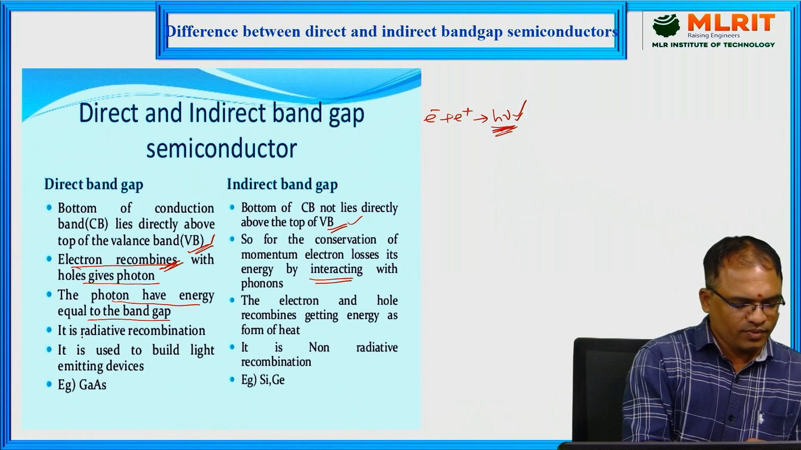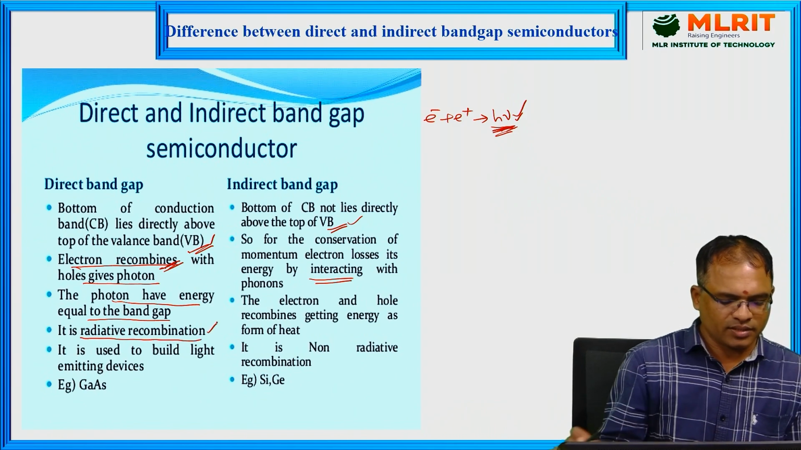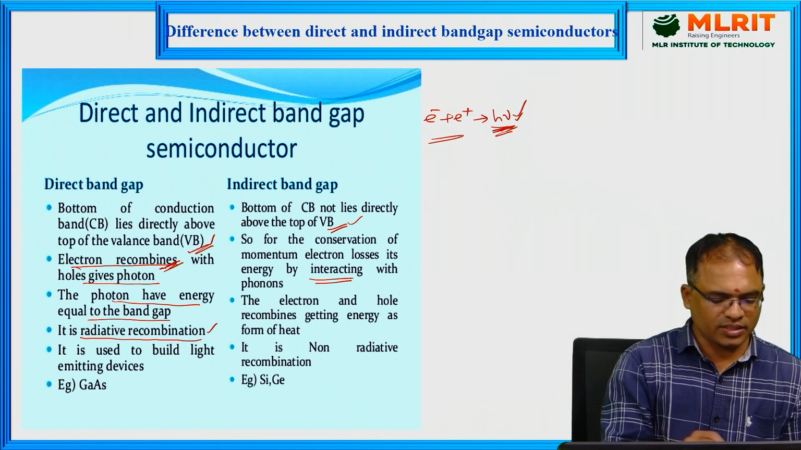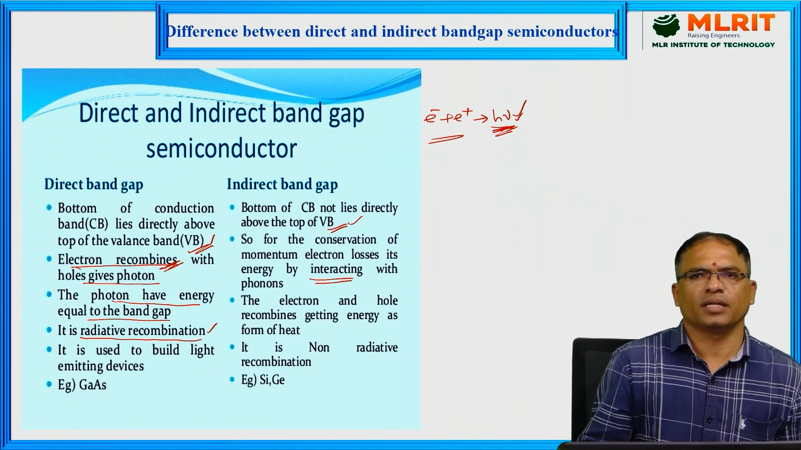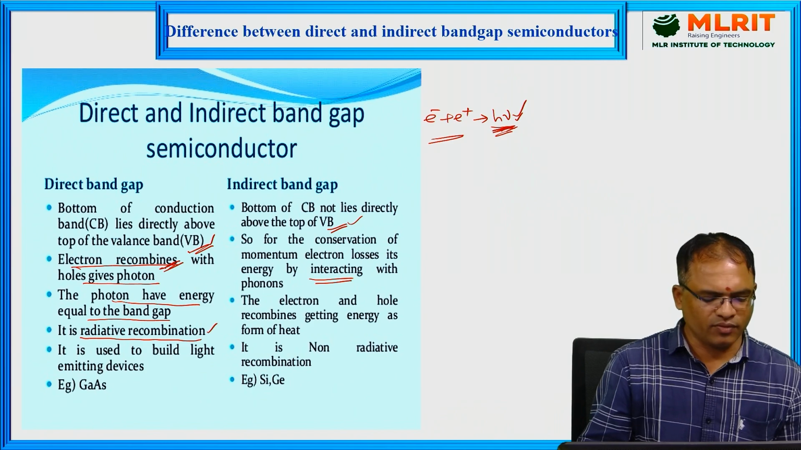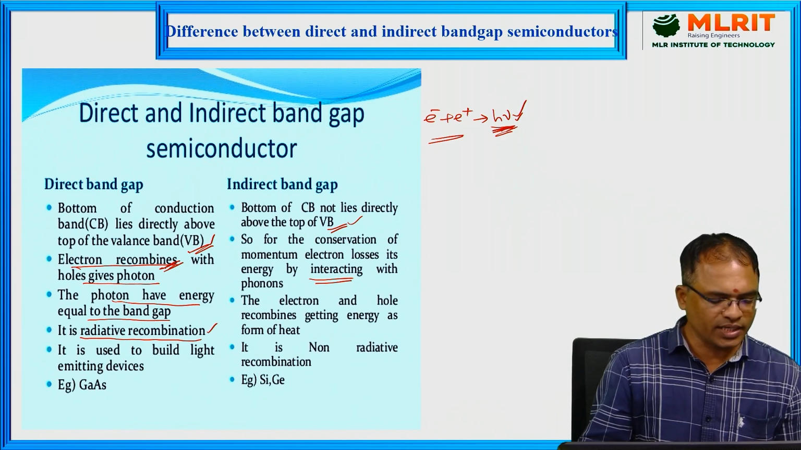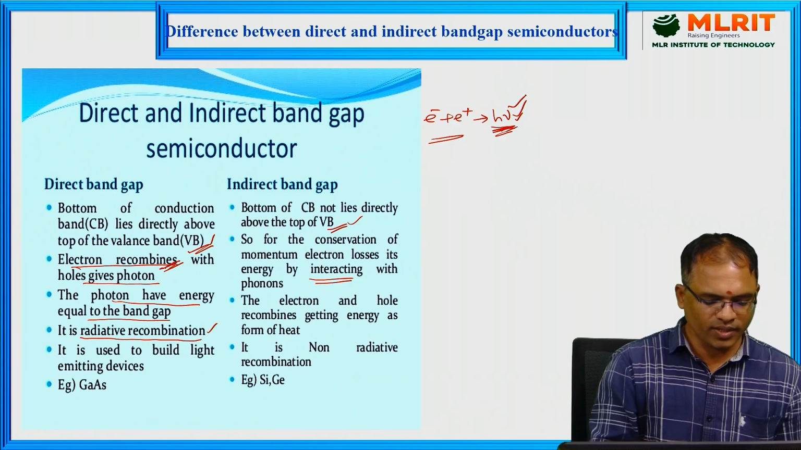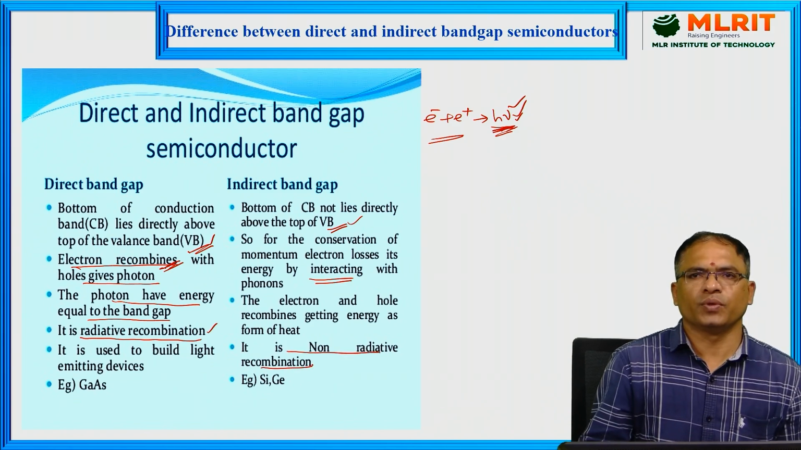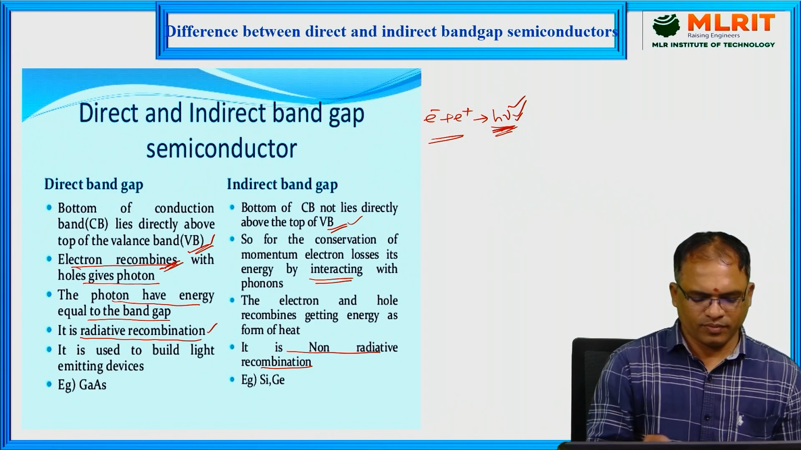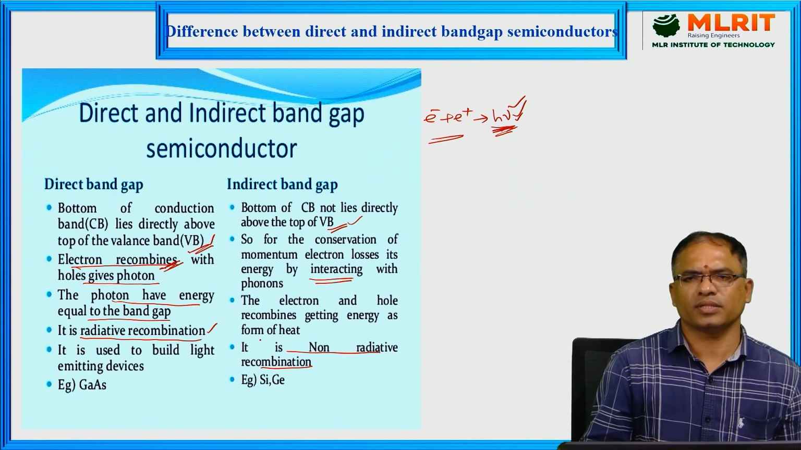Now, in the case of direct bandgap semiconductors, the electron hole recombination is considered as radiative recombination. Radiative means the entire energy is going to be emitted in the form of light. That is what is called radiative recombination. Whereas in the case of indirect bandgap semiconductors, due to recombination via intermediate energy levels, along with photons, phonons also will release. That is, some amount of heat will be generated.